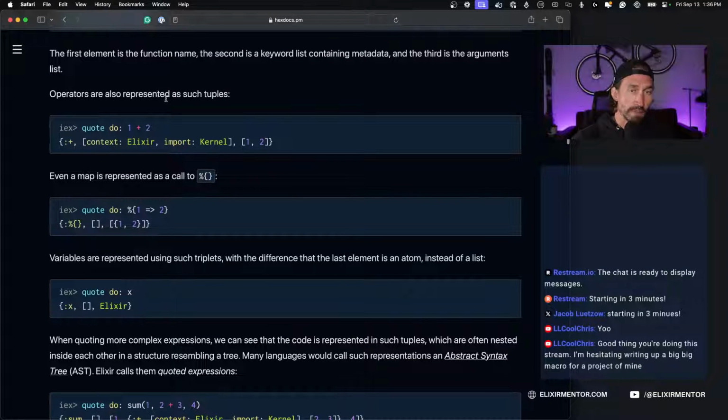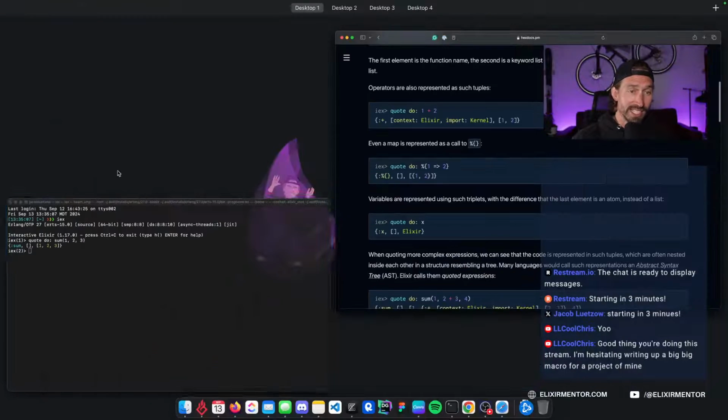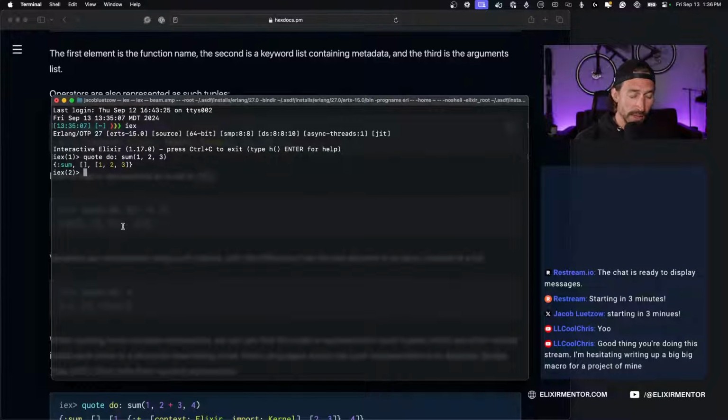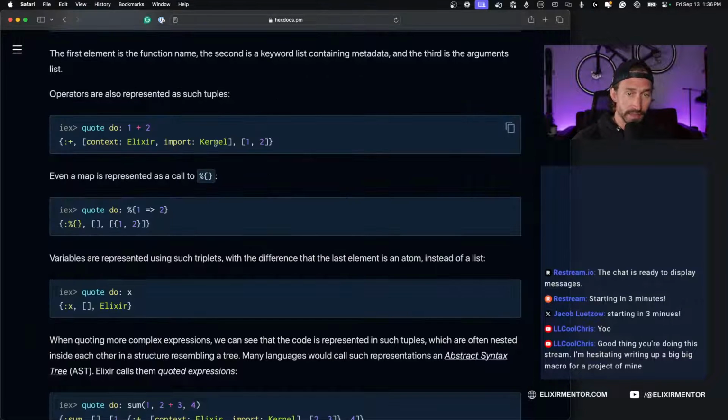Operators are also represented as such tuples. So if we do quote and we do 1 plus 2, we get the same thing back. A plus is also a function. If we do quote do and then 1 plus 2, the same thing gets passed. So we're calling a function called plus, and then here is the list of metadata and then our 2 arguments.